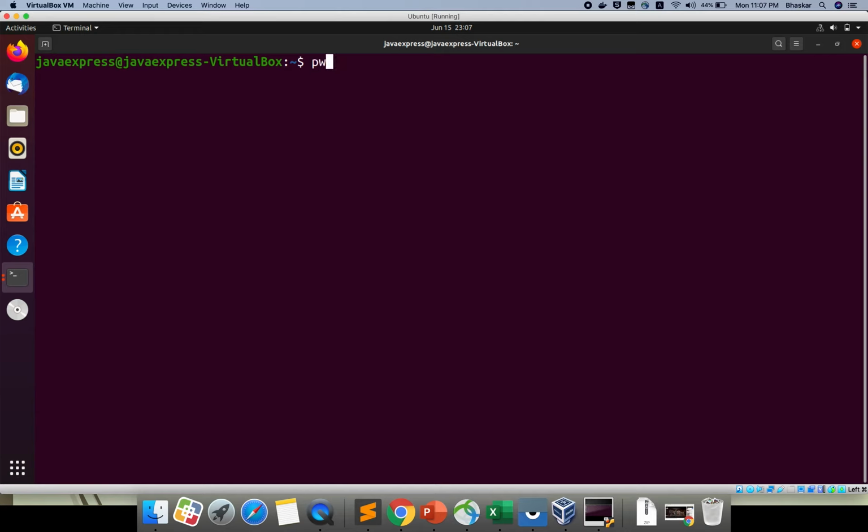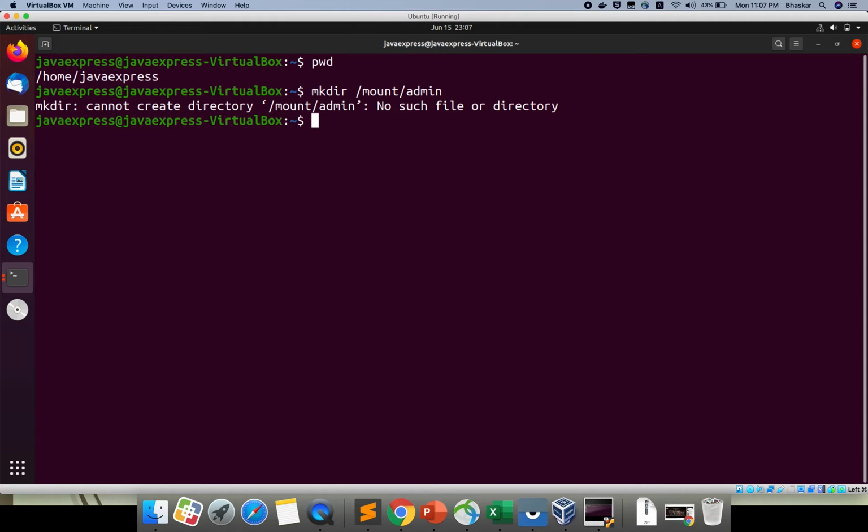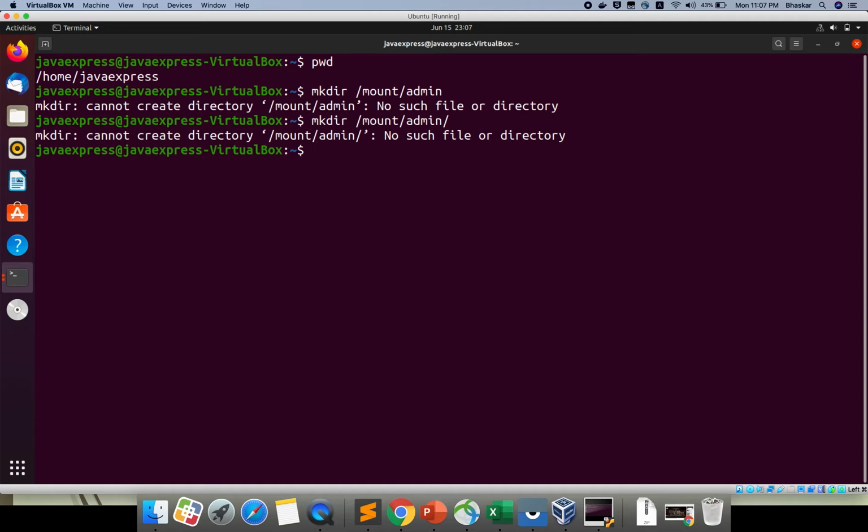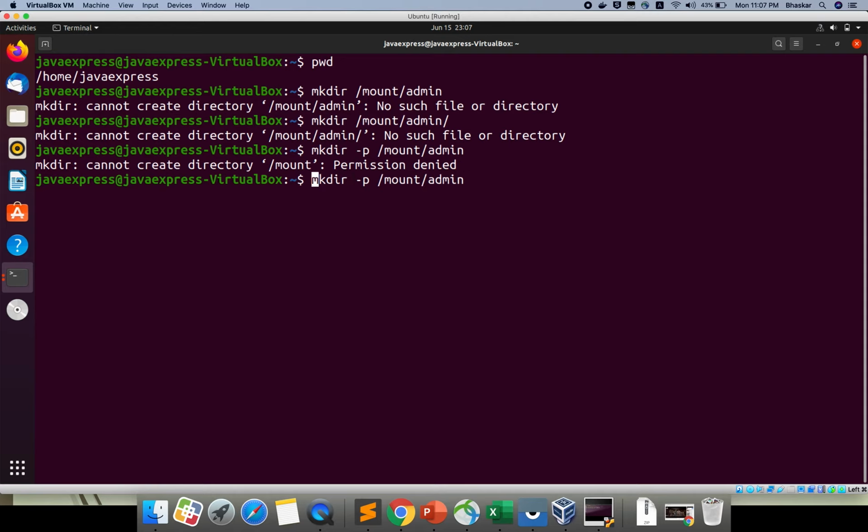Now, which directory am I in? Home directory, right? So I will create one directory, mkdir mount/admin. Sorry, first I need to create the mount directory. If you want to create multiple directories at a time, you can use -p. So with sudo permission, I'm giving my password.